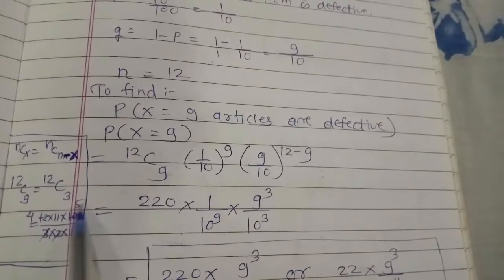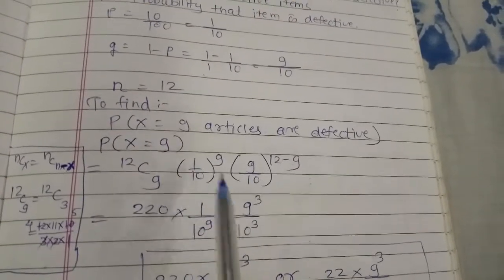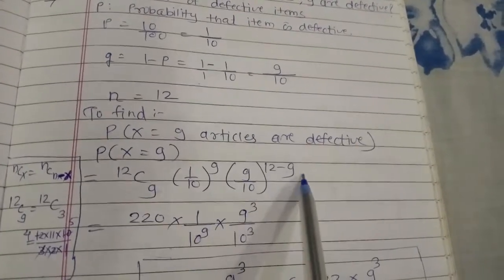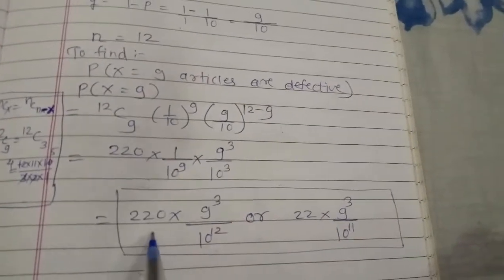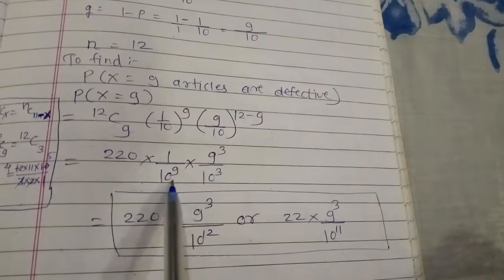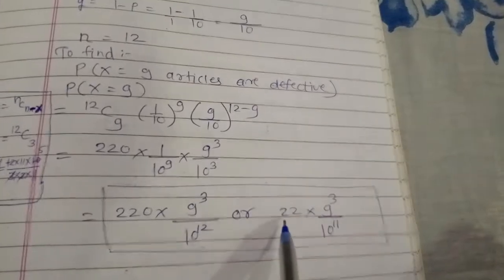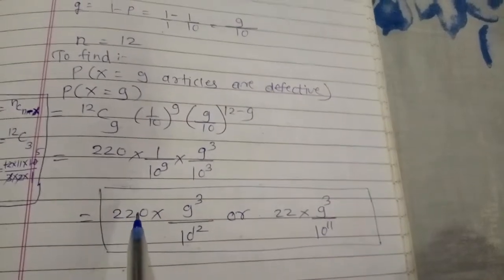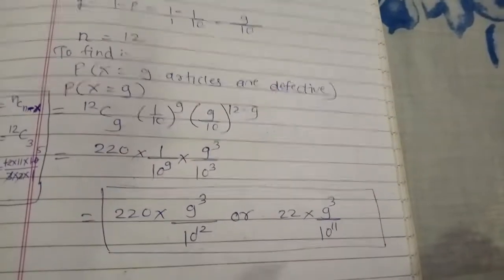that is 4 into 5 into 11, so 220 into this term is as it is, that is 1 raised to 9, that is 1, and 10 raised to 9 into 12 minus 9 is 3, so 9 cube and 10 cube. So here by solving we get that is 220 into 9 cube. So we just take the addition of the powers since the bases are the same. So 9 cube upon 10 raised to 12, or we can also write it like this one. From this 10 raised to 12 we take one 10 outside, so this 0 will cancel with that 10. So here we get 22 into 9 cube into 10 raised to 11.